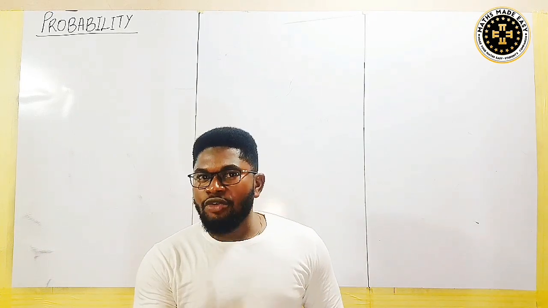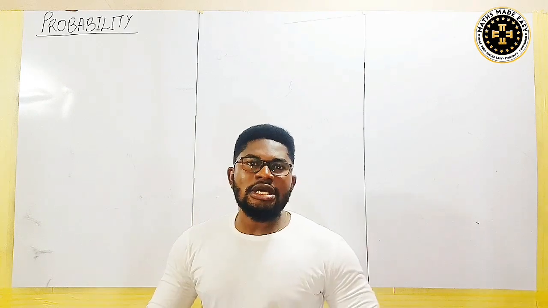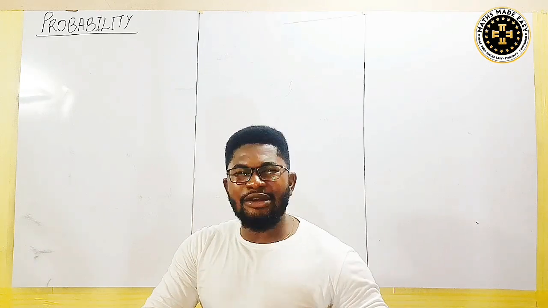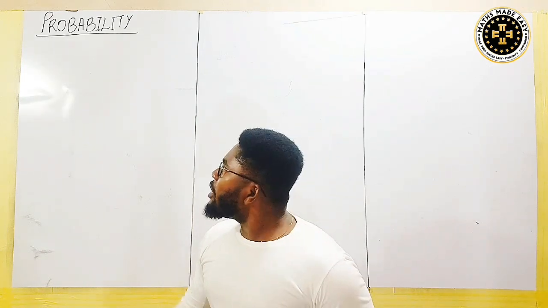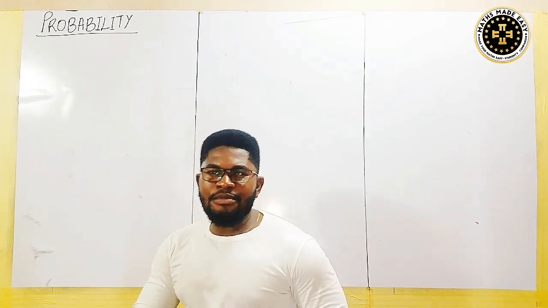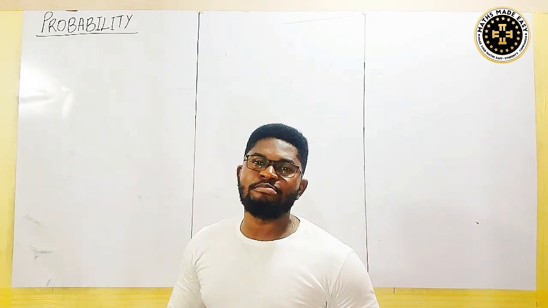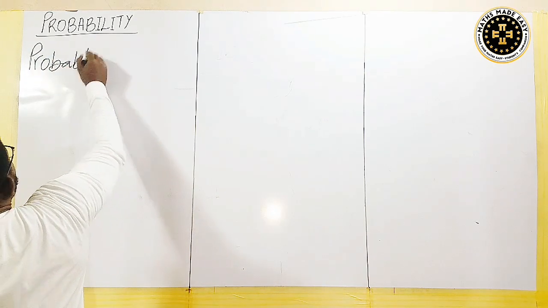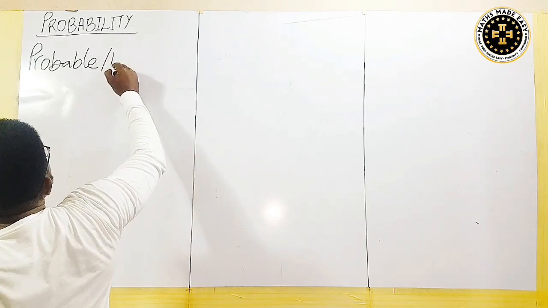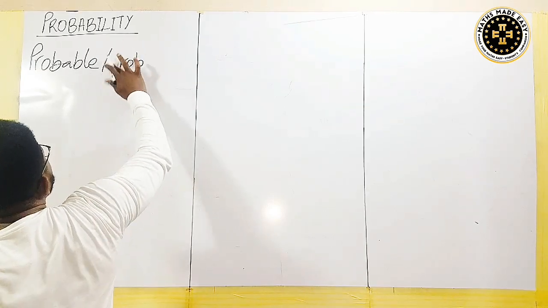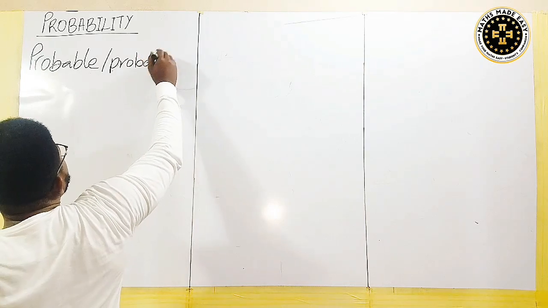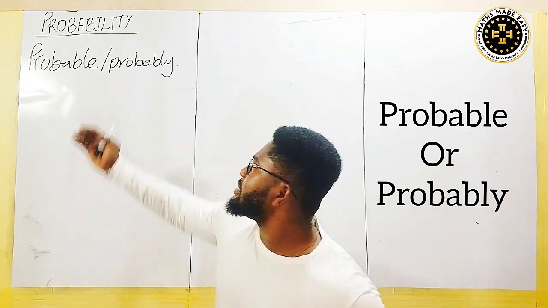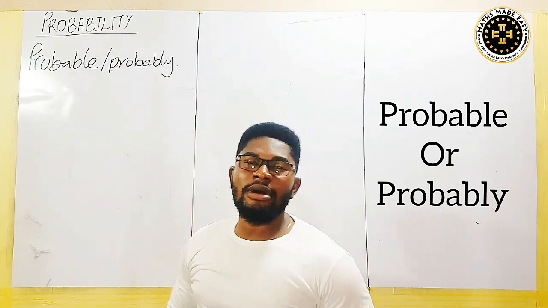But before I give you the definition of probability, I want you to get some synonyms, some words that are similar in meaning to the word probability, so that you really get the understanding of the word probability. Now, we are going to take some words. Probability is derived from the word probable, or someone will say probably. So you see this word probable or probably, that is the origin of probability.